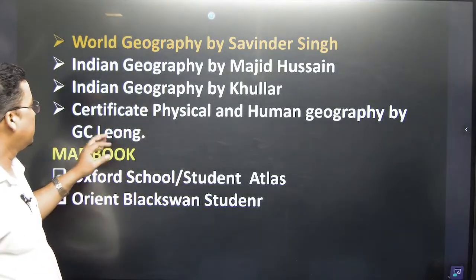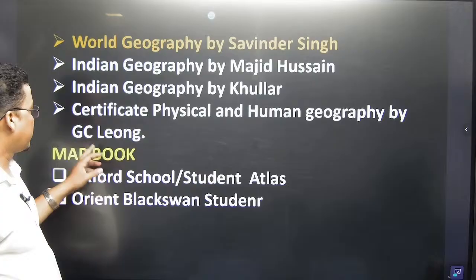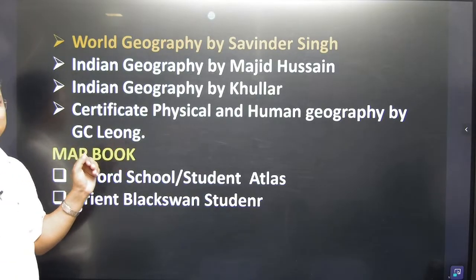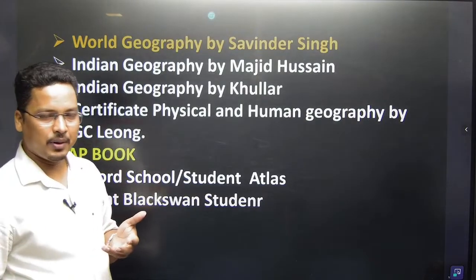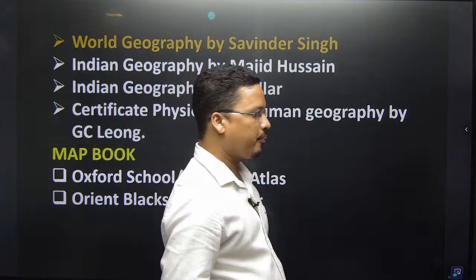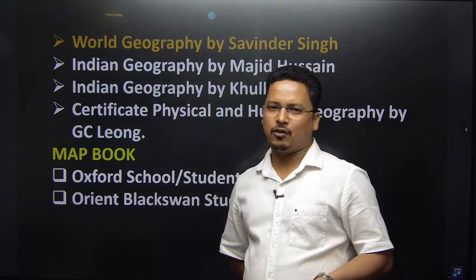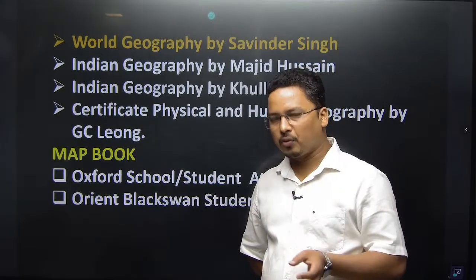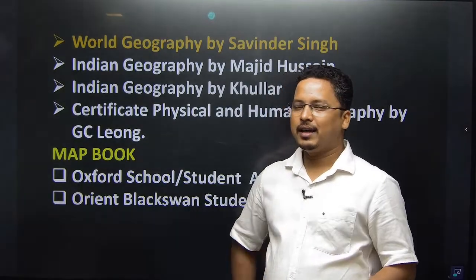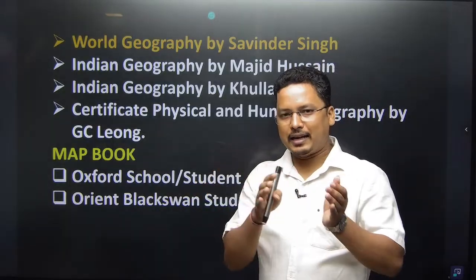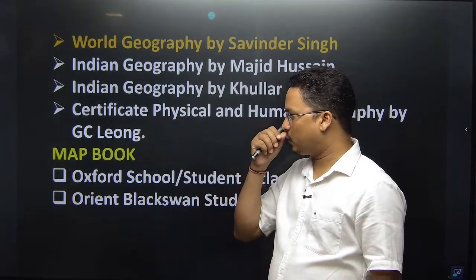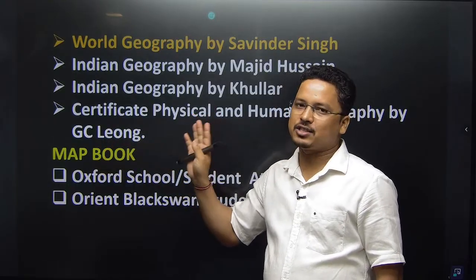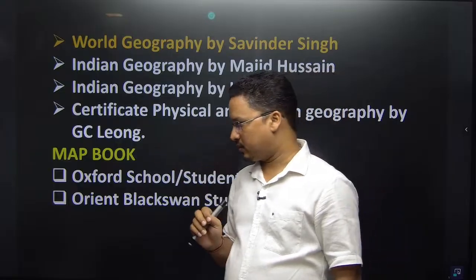चलो फिर next. Then another book is GC Leung. इस book की खासियत क्या है? All the topography, let's say coastal landform, aeolian landform, karst topography, glacial topography, all these topographies and the climatic regions of the world are given very in depth and precisely in this GC Leung book. So please go through this book. This is very necessary and you have to go through it at least 3 or 4 times.